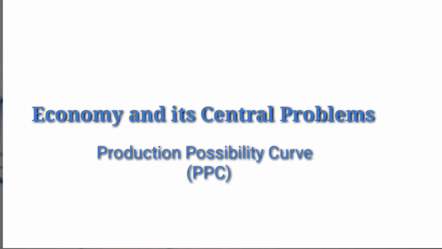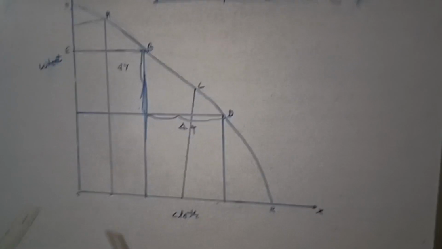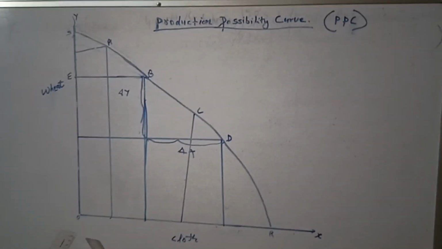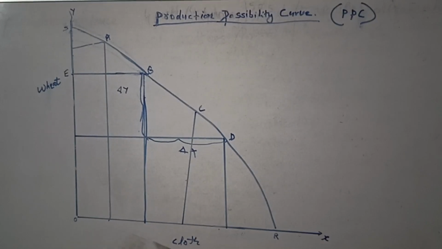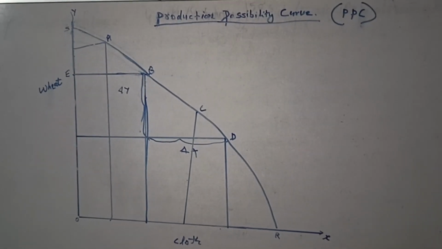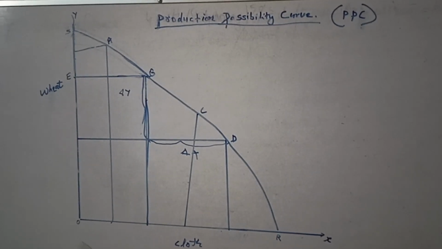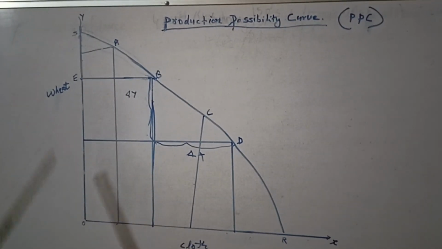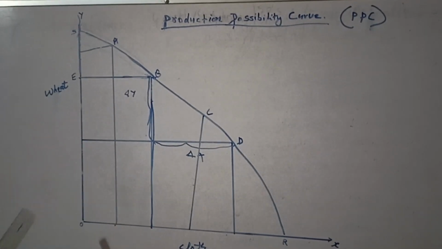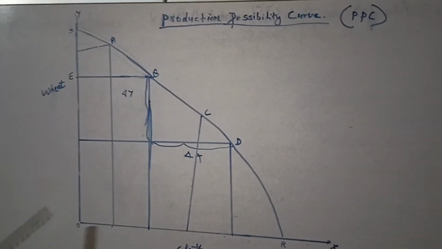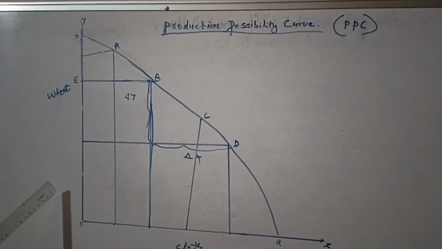Here is one diagram. In this diagram, I measure on the y-axis the cloth, how many meters of cloth we are making, and on the x-axis the production of wheat, how many quintals of wheat we are producing according to our limited resources and the availability of techniques.